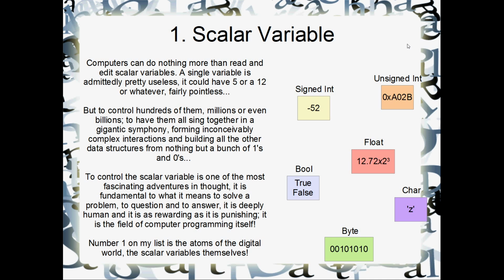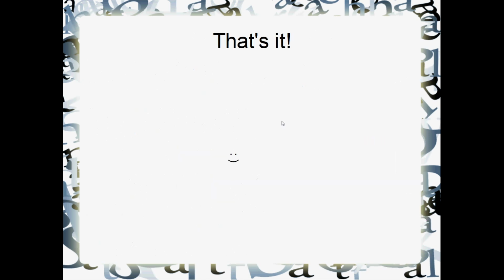It is computer programming. So I've put number 1 on my list, the atoms of the digital world themselves, the scalar variables. And here I've drawn a few. Why not? So we've got a signed int set to negative 52. I've got an unsigned int, which I decided to write out in hex for no reason at all. I've got a float in scientific notation. I've got a bool down here, which has got 2 values in it for some reason. I've got a byte and a char. So number 1 on my list, the scalar variable, the most important data structure of them all.